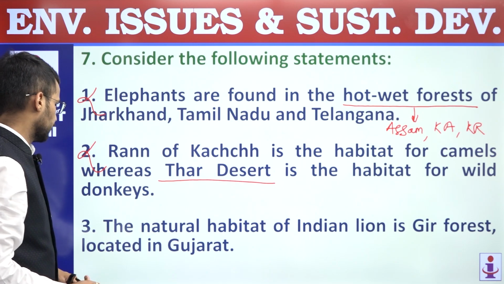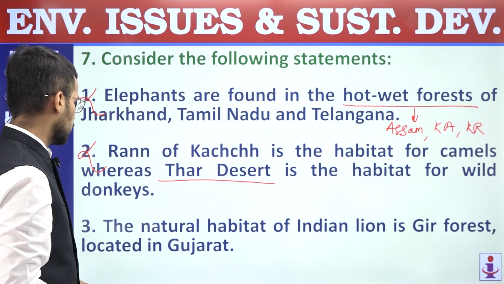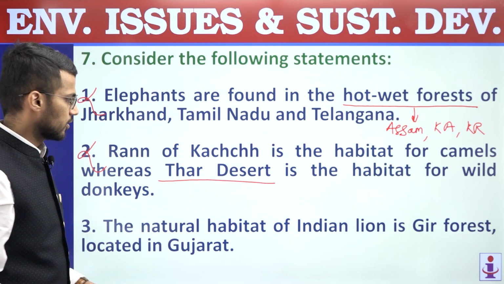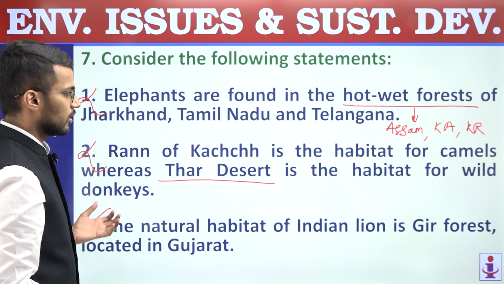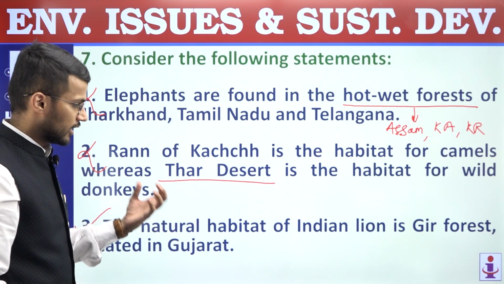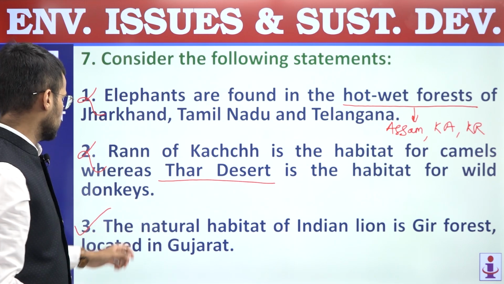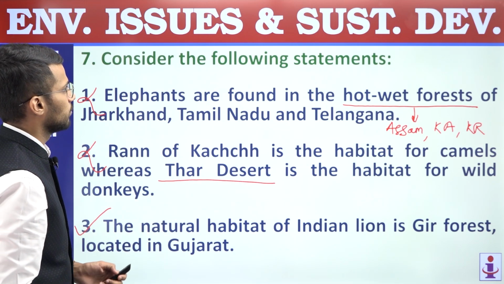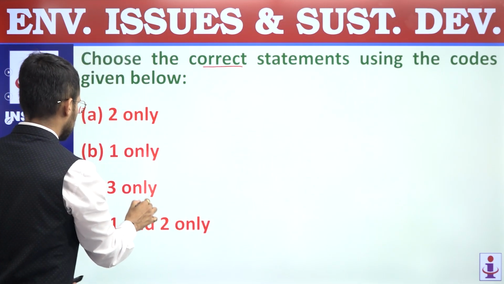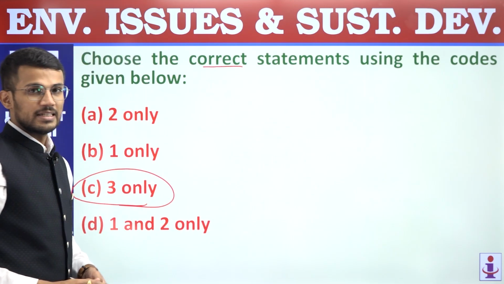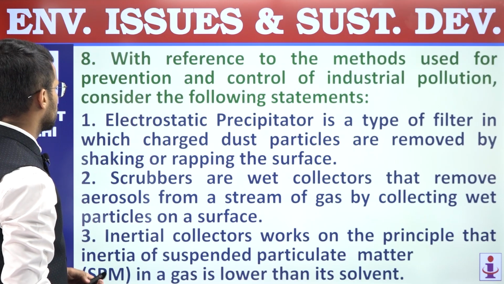In Thar desert we have camels, and in Rann of Kutch we have wild donkeys. Next statement, third, the natural habitat for Indian lion is Gir forest located in Gujarat, right? That statement is a correct statement because Gir is the only habitat for Asiatic lions. So the third statement is correct. We are supposed to find out correct statements only, so only the third statement is correct. Answer is C. Question number 7, answer is C. Next, question number 8.